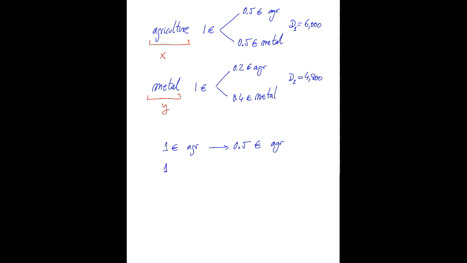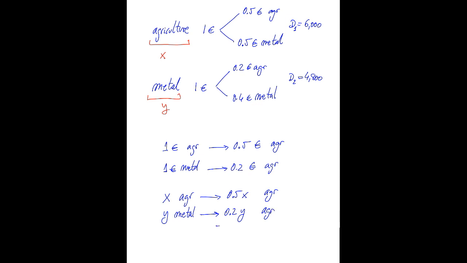So €1 of metal will require 0.2 euros of agriculture, because we're trying to find the production of agriculture. So X euros in agriculture requires 0.5X euros of agricultural products, and Y euros of the metal output requires 0.2Y euros of agriculture product.